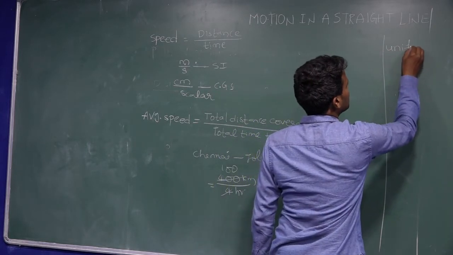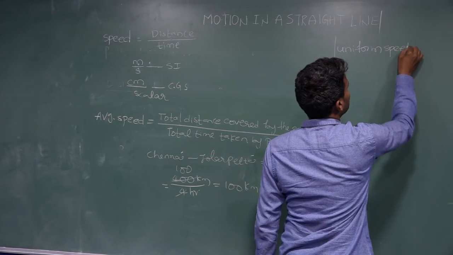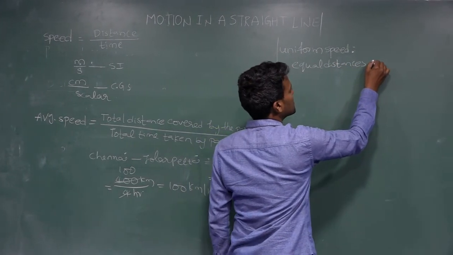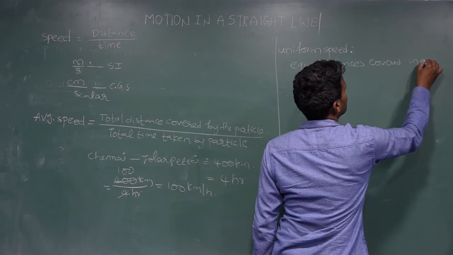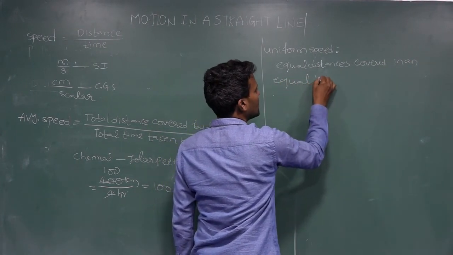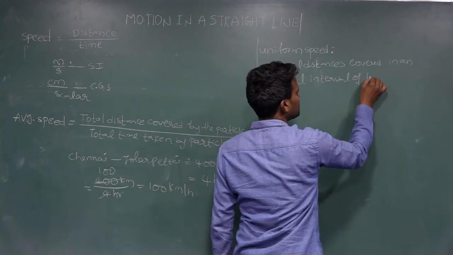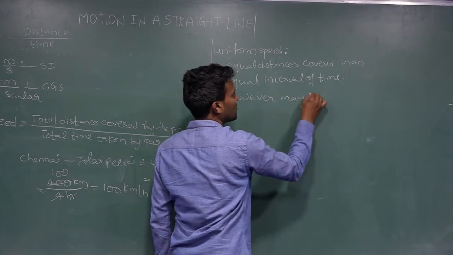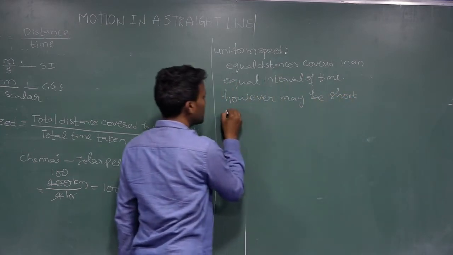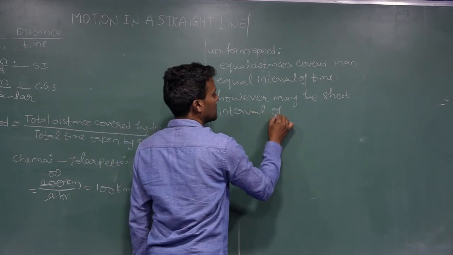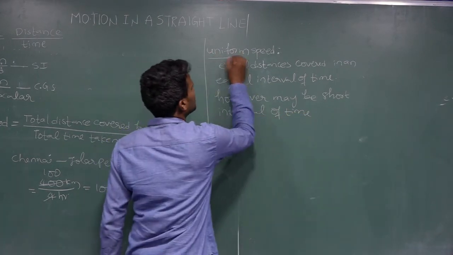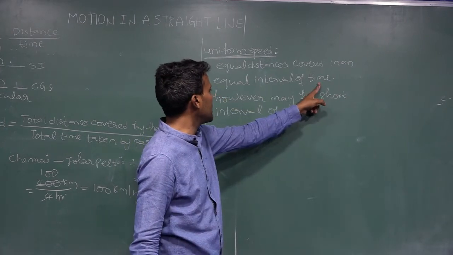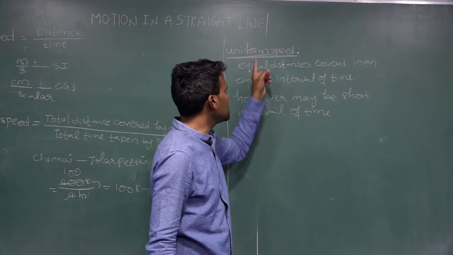Next one, uniform speed. Uniform speed is equal distances covered in an equal interval of time, however short the interval of time may be. Uniform speed is nothing but equal distances covered in an equal interval of time, however short the interval of time may be, is called uniform speed.